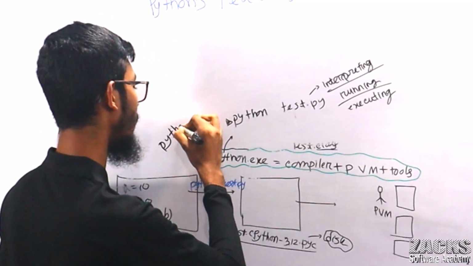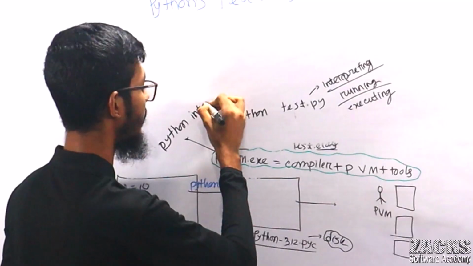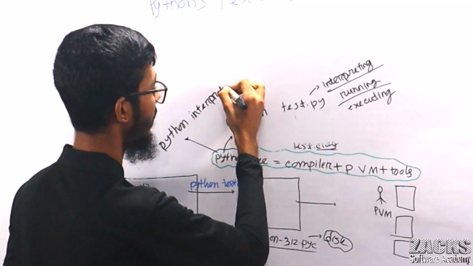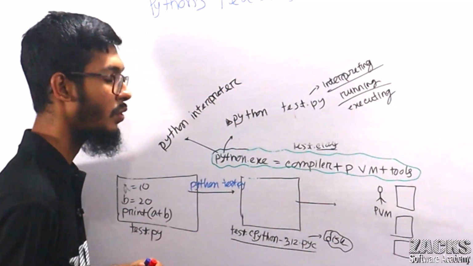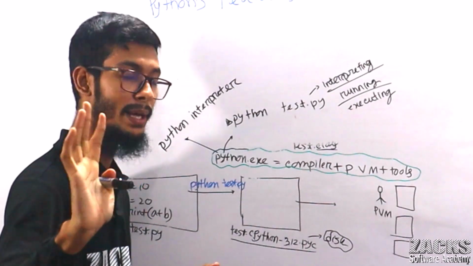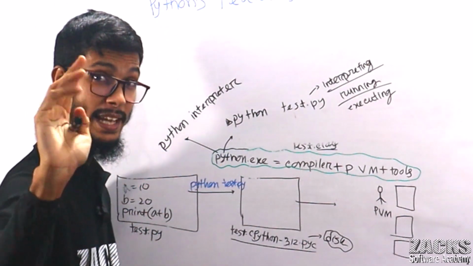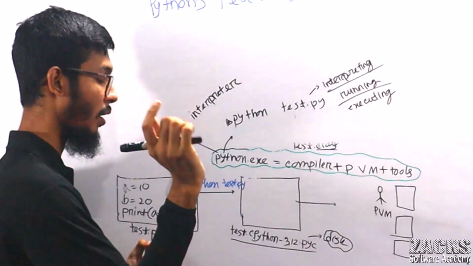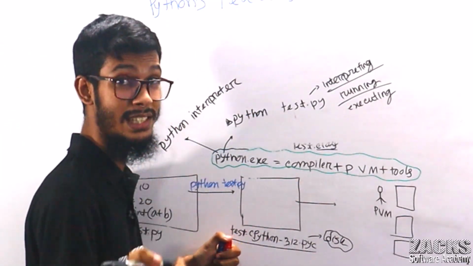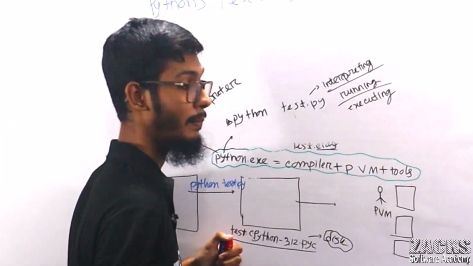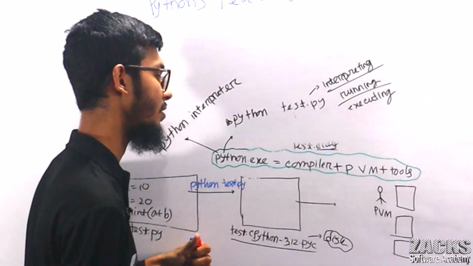Because we are not compiling manually, we consider this a Python interpreter, but actually it is not. This is the combination of compiler plus interpreter, or PVM, the Python virtual machine, plus some other tools.